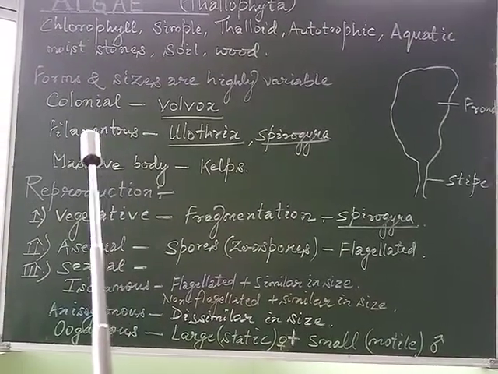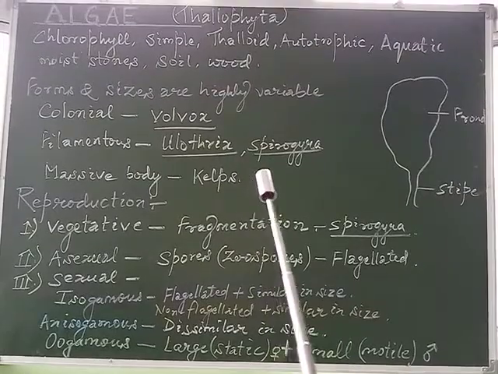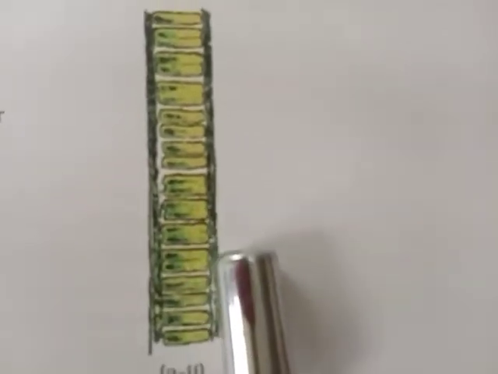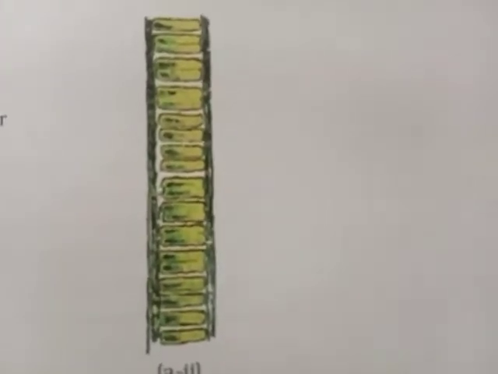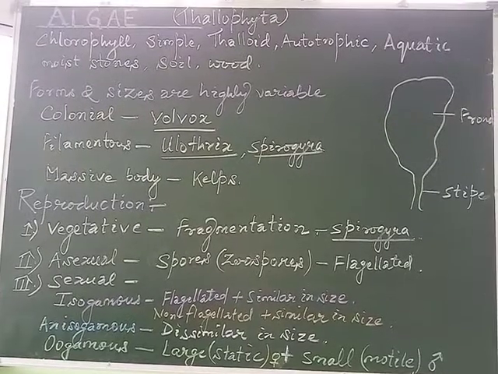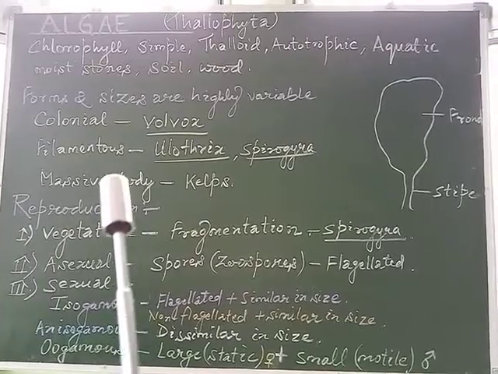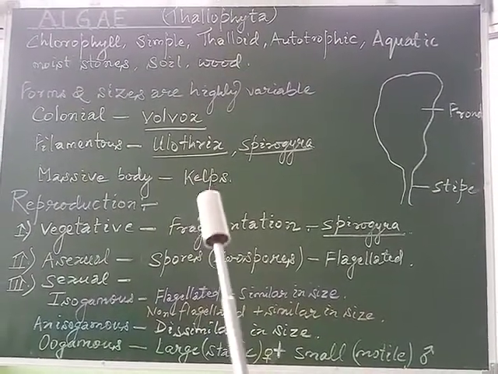Some species may be filamentous in nature, for example Ulothrix, Spirogyra, etc. Ulothrix is in the shape of a filament. Whereas certain members form massive bodies within the marine water, for example the kelps.